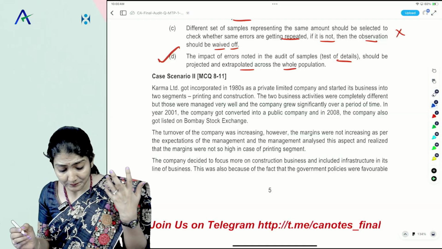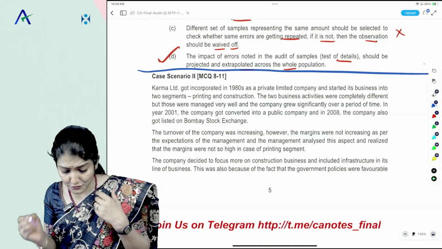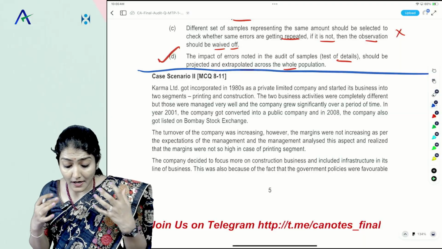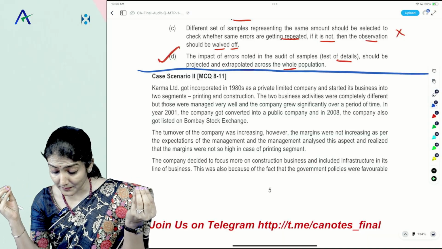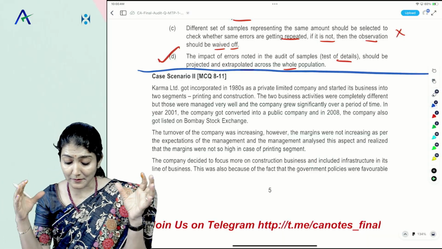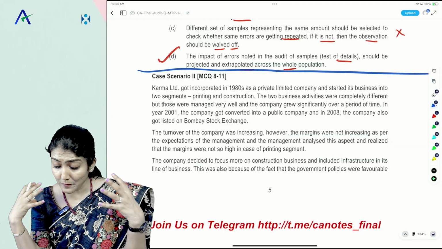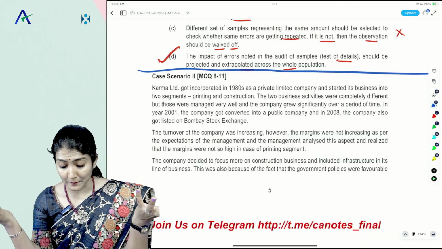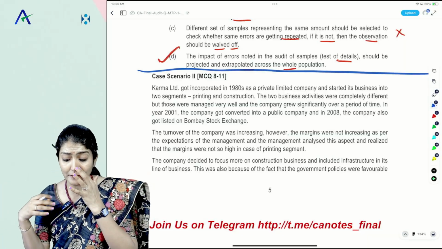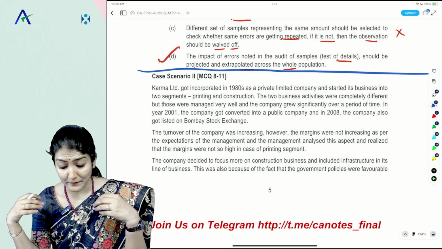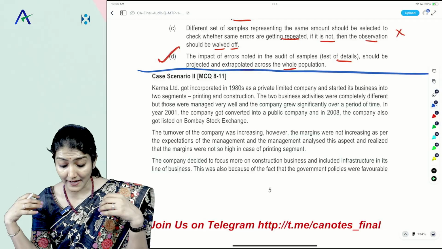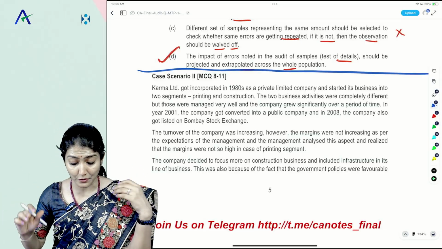Right. So now coming to the next one, case scenario 2, MCQ 8 to 11. Karma Limited got incorporated in the 1980s as a private limited company and started its business in two segments, printing and construction. The two business activities were completely different, but both were managed very well and the company grew significantly over a period of time. In the year 2001, the company got converted into a public company and in 2008, the company got listed on BSE.